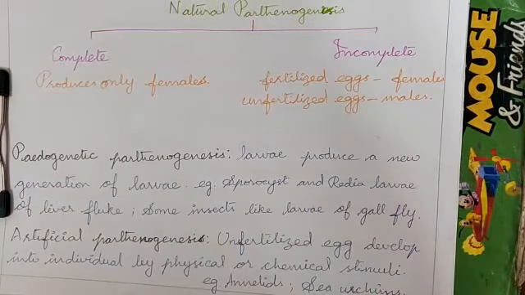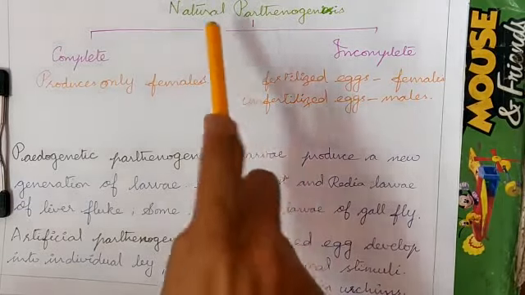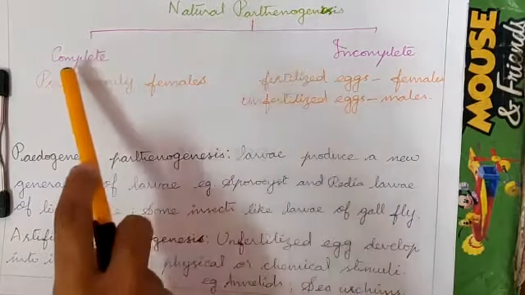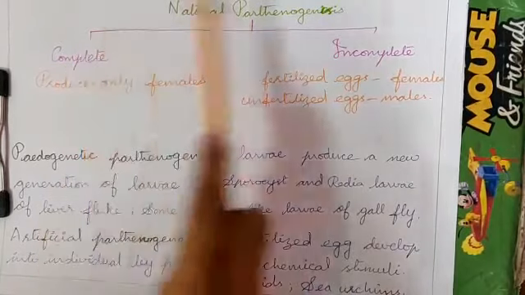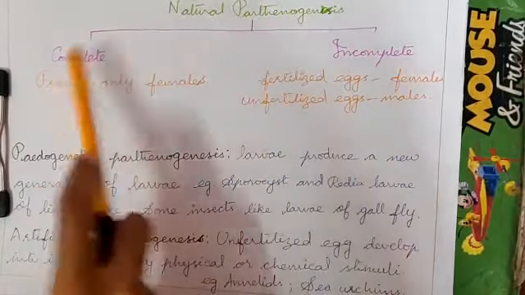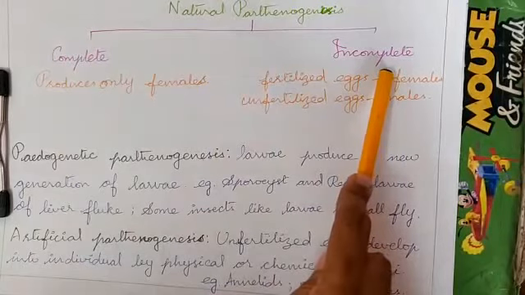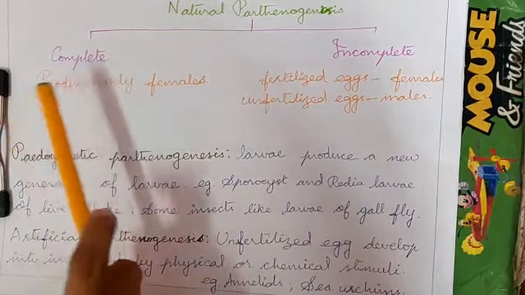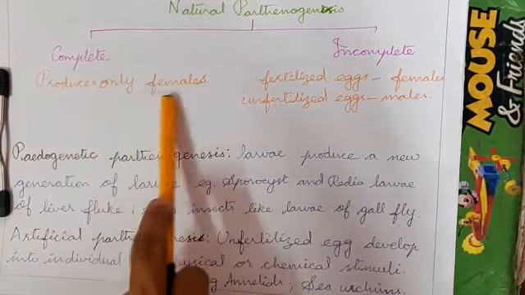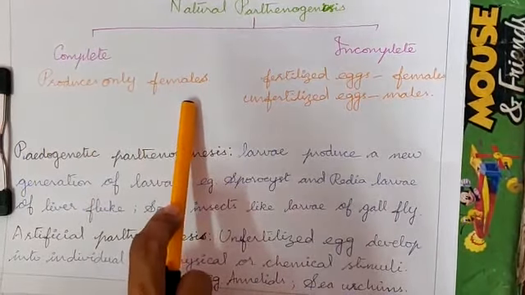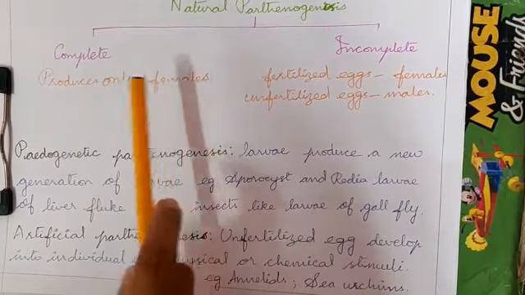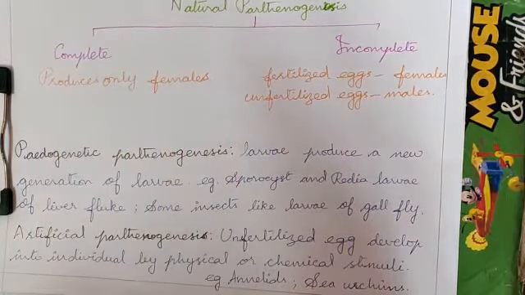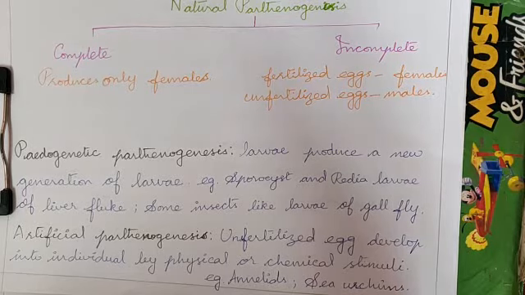Based on the completion of parthenogenesis, natural parthenogenesis can be classified into two kinds: complete and incomplete. In complete parthenogenesis, the organisms are only females. No males are required here. There is no biparental reproduction. There is only one parent. The female produces female only.